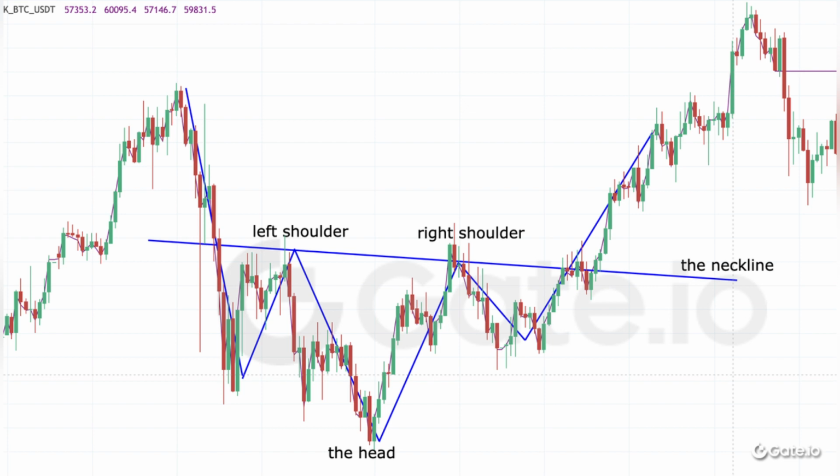When the price makes the final rally, it breaks above the neckline, indicating that the head and shoulders bottom is formed. 4. When the price breaks above the neckline, the corresponding volume should be significantly enlarged, otherwise it may produce a false breakout. After understanding the technical characteristics of HNS bottom, let's study when to buy and sell in actual trading.